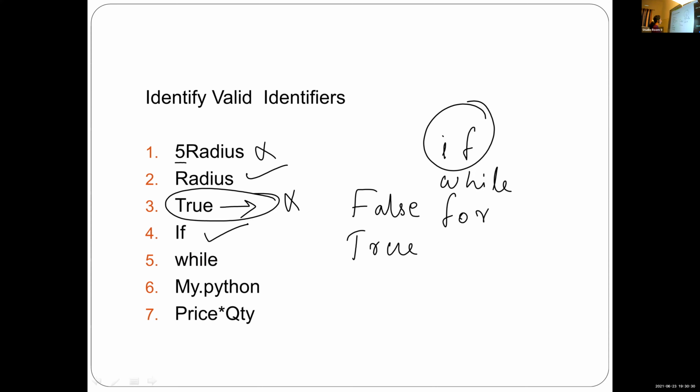Aparna, what about the fifth one? Ma'am, it's invalid. Why? Because it's a keyword. While is a keyword. If we write it like this, with W capital, WHILE, then it is valid. But here W is small, while is a keyword. So we cannot use this while as a valid identifier.